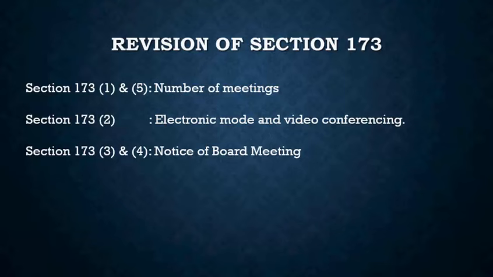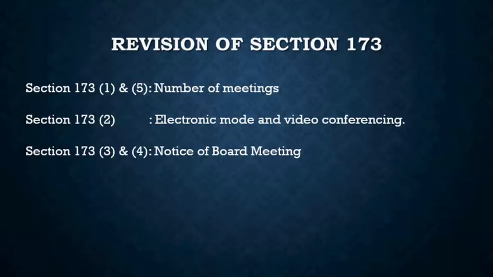The intervening period between 2 board meetings should be a maximum of 120 days and nothing more than that, right? If the gap between the 2 board meetings is more than 120 days, you would be deemed to have contravened the provisions of section 173.